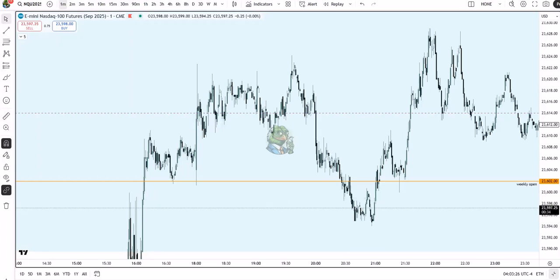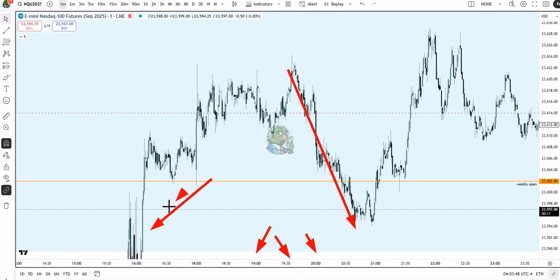They'll be the same. But what you do want to see, and this is very important, if you are looking for a long setup, okay, if we are bullish, then we want to see an initial dump in the early part of the session. So here you can see 7 p.m., 7:30 p.m., 8 p.m. And you can see during that time, we're having a dump into a discount PD array in the form of a bullish fair value gap that the market's coming down into.